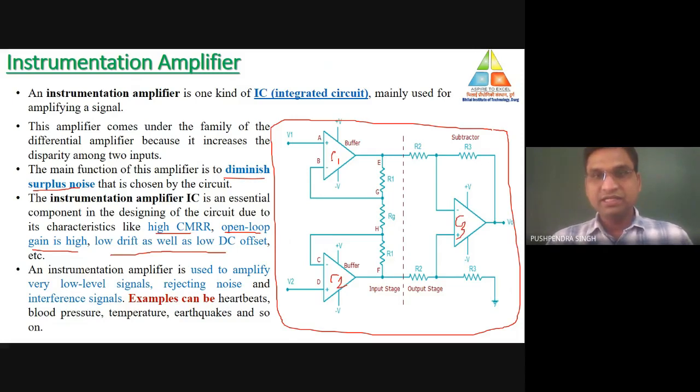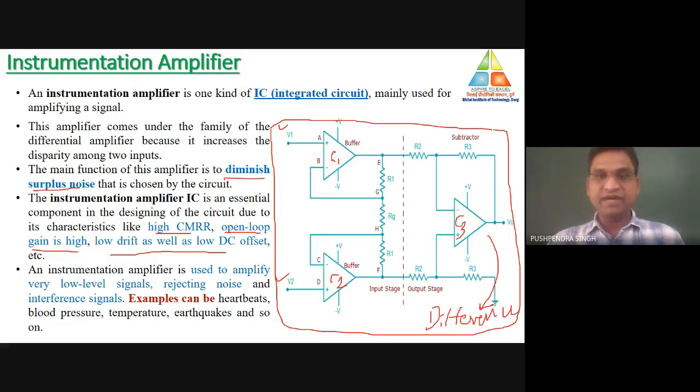C1 is a non-inverting operational amplifier, because the input signal is given at the non-inverting terminal of the op-amp. C2 is also a non-inverting operational amplifier, as the signal is applied at its non-inverting input terminal. And operational amplifier C3 is basically a difference amplifier.